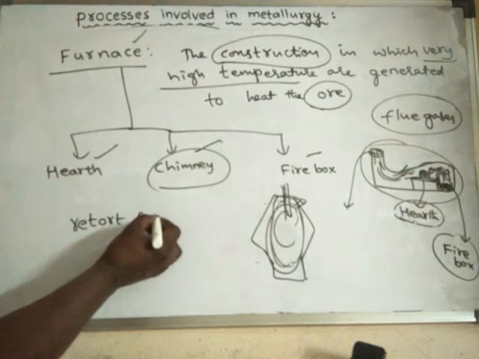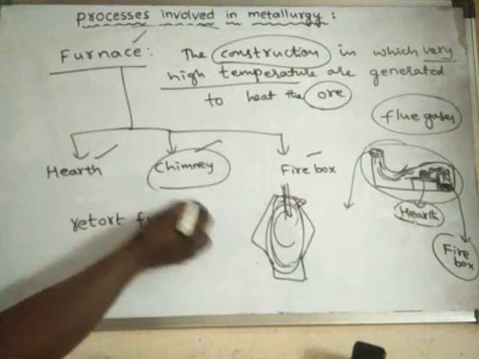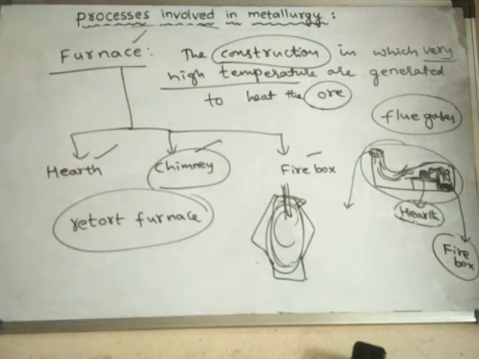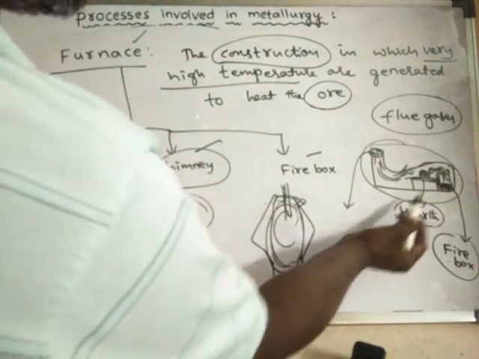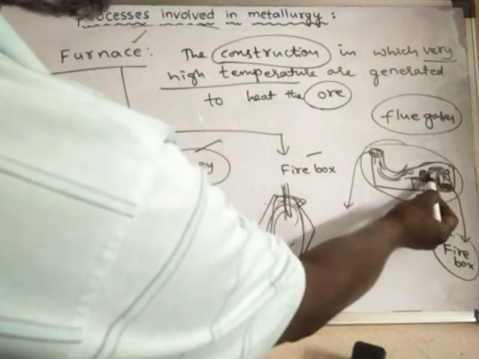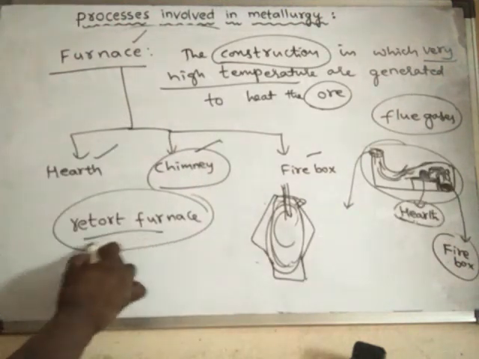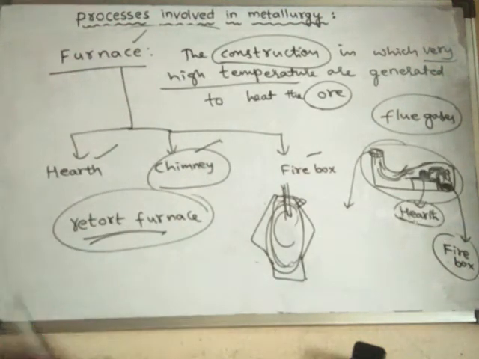In the retort furnace, there is no direct contact between the hearth and firebox, and even the flames do not touch the ore. In the reverberatory furnace, the flames or hot gases touch the ore, but in the retort furnace, even the flame does not touch the ore.